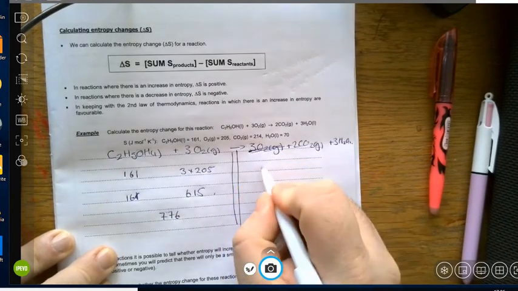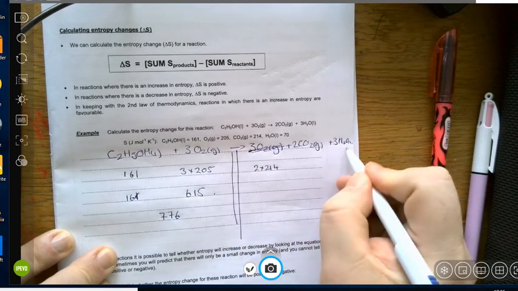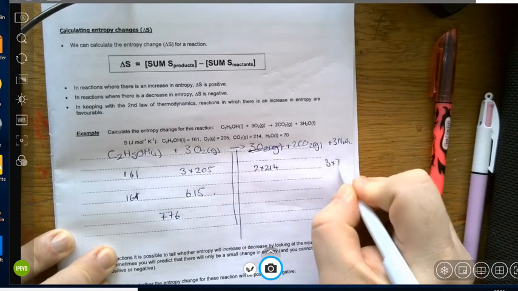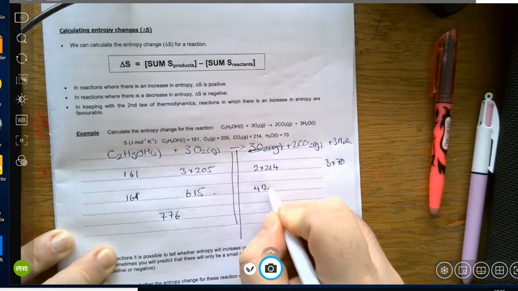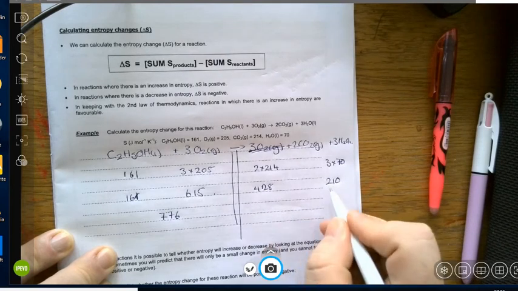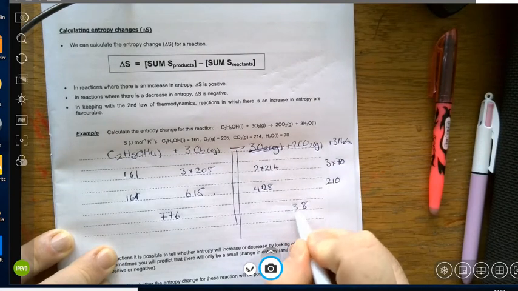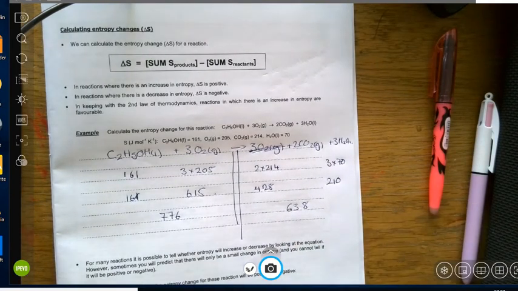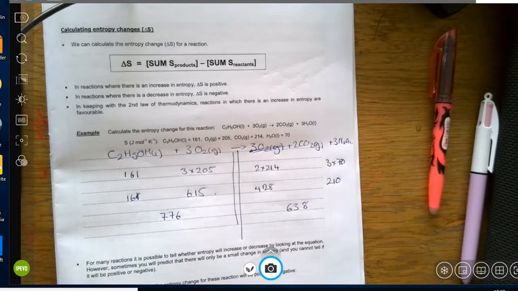Carbon dioxide is 214, so that's 2 times 214, which is 428, and on this side I've got 3 moles of water. That's 3 times 70, so that's 210. Add the two values together, that'll be 638.